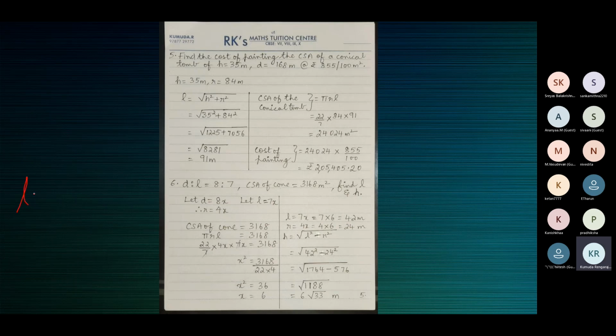See children, you can just remember this also. L square is equal to h square plus R square. Substitute. What is L square? 42 square is equal to h square, which we don't know, plus R square. R square is 24 square. Work this out and find the value of h.